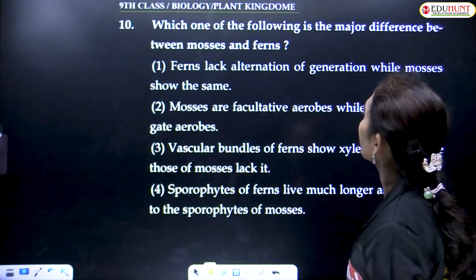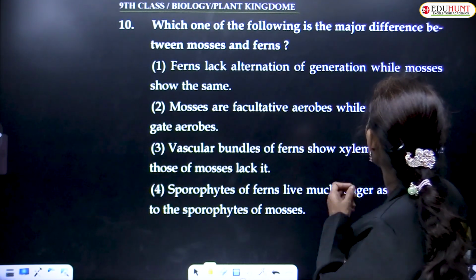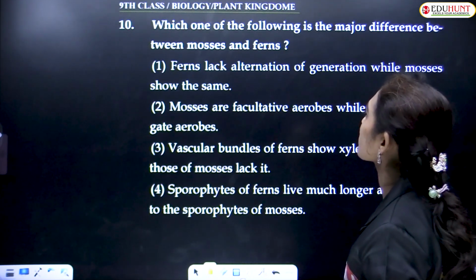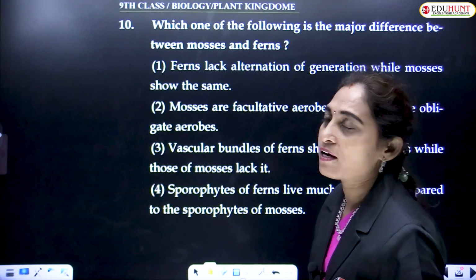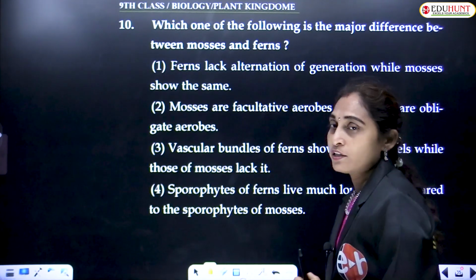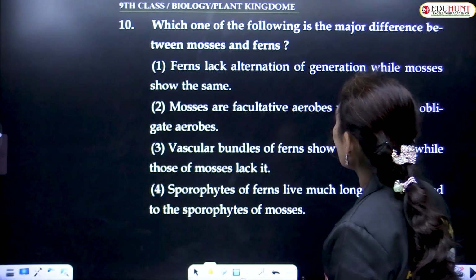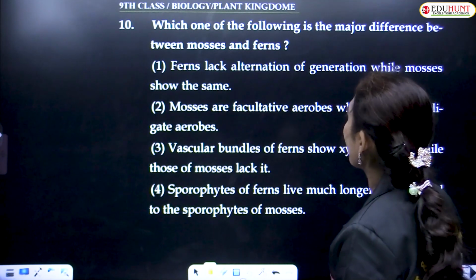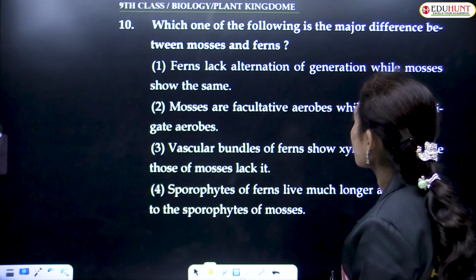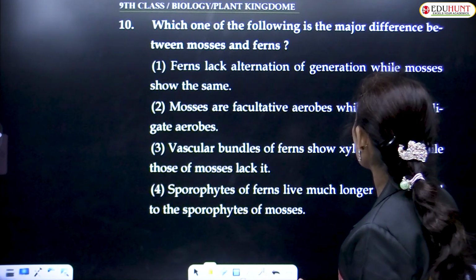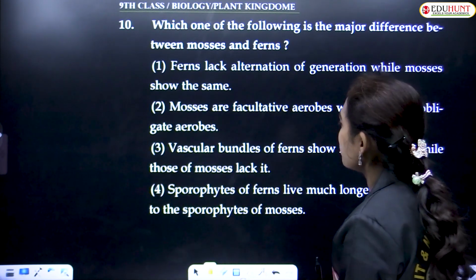Which one of the following is the major difference between mosses and ferns? Mosses belong to bryophytes, and ferns are pteridophytes. Ferns lack alternation of generation while mosses show the same. Mosses are facultative aerobes while ferns are obligate aerobes.